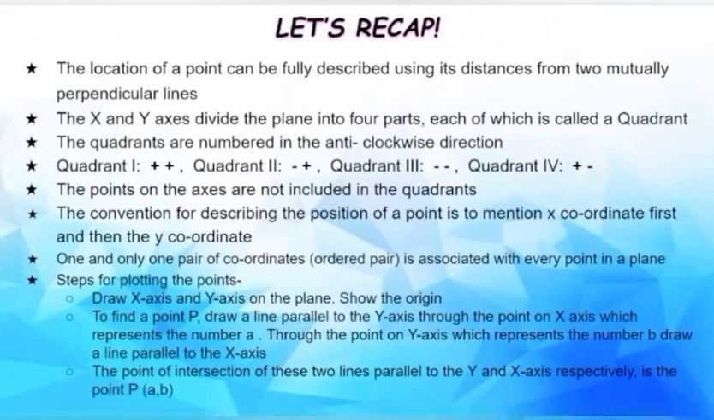And the three major steps for plotting points are: first, draw the x-axis and the y-axis on the plane and show the origin. So we draw the x-axis perpendicular to the y-axis. To find a point P, draw a line parallel to the y-axis through the point on the x-axis which represents the number A. Through the point on the y-axis which represents the number B, draw a line parallel to the x-axis. The point of intersection of these two parallel lines is the point P with coordinates A, B.